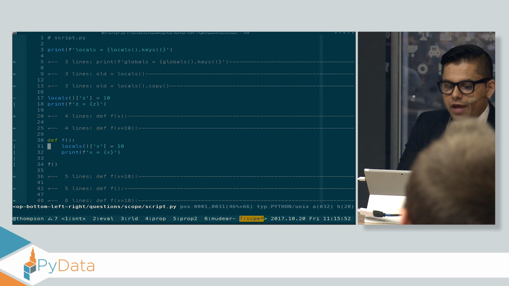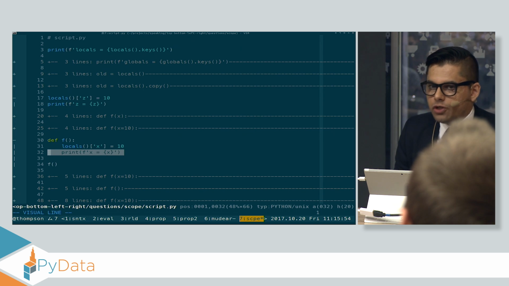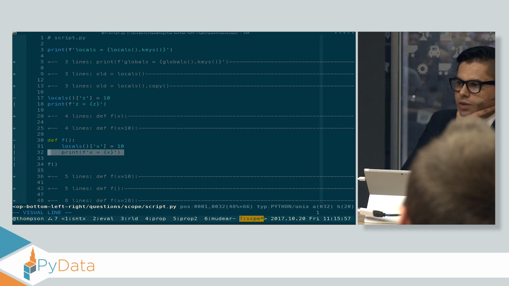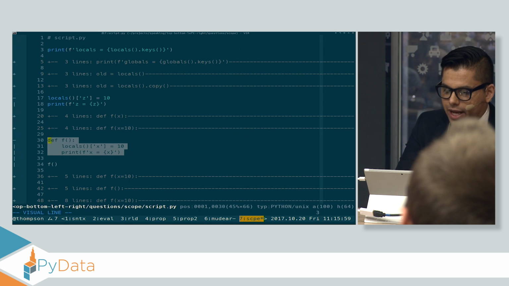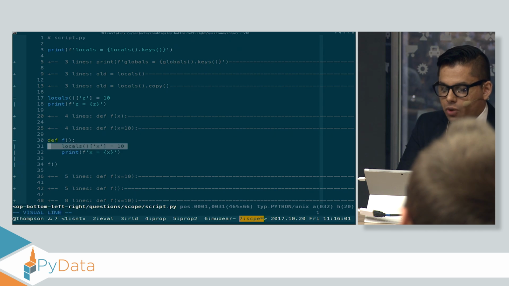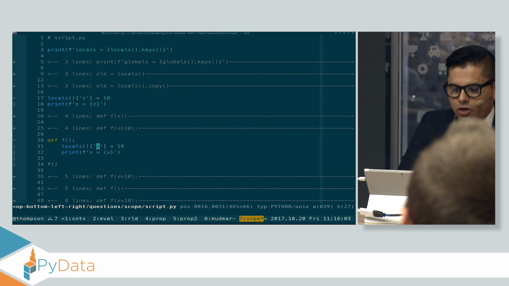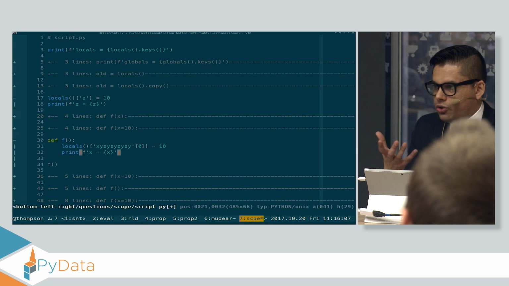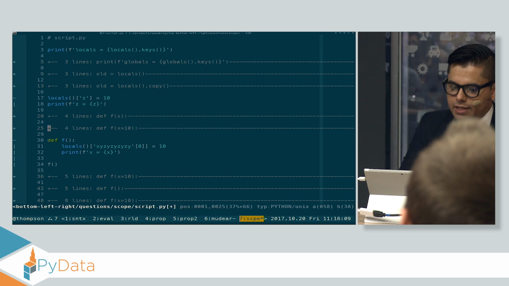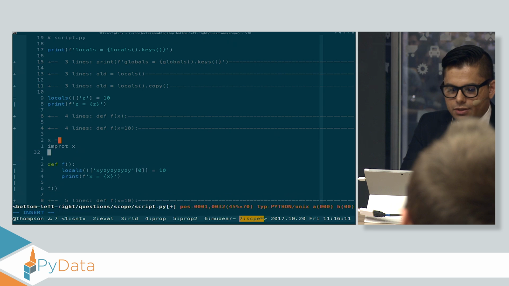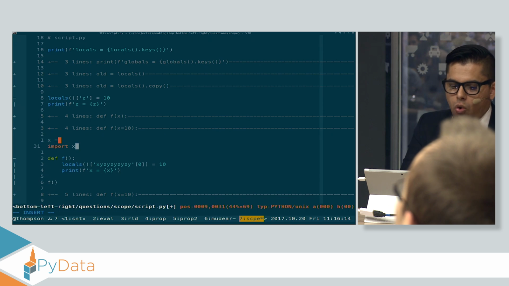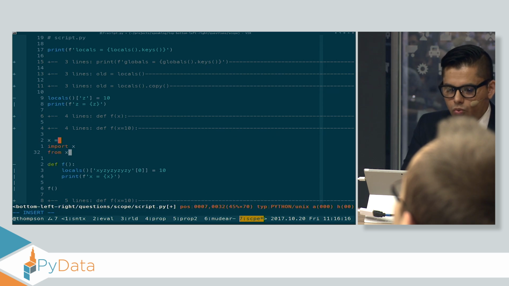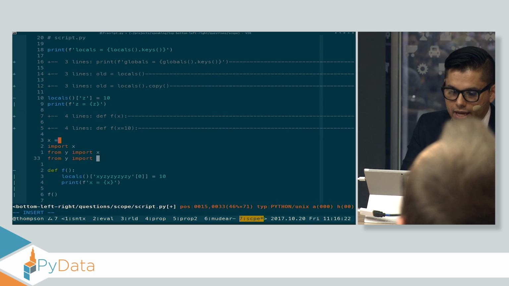Here, Python sees an X variable. It tries to figure out where that X variable came from. It can't see an X equals anywhere here. It can't arbitrarily go into this code because you could make this arbitrarily complicated, right? So Python won't execute anything to figure it out. It'll just look for a line that says X equals, or import X, or from Y import X. There's only a set number of ways you can bring a variable into scope, or from Y import Z as